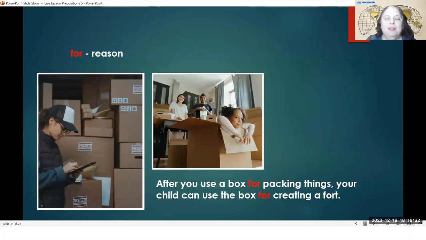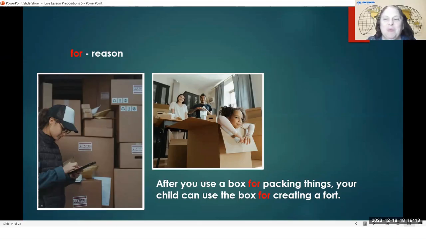Here we go. Here's another example with for. After you use a box for packing things, your child can use the box for creating a fort. So over here, these boxes are for packaging things, from packing things up to mail them. And after they arrive and you take things out of them, now you have an empty box. Your child can use the empty box for a fort. A fort is like a little pretend house or a little pretend castle that the child can sit in and play in to have a good time.